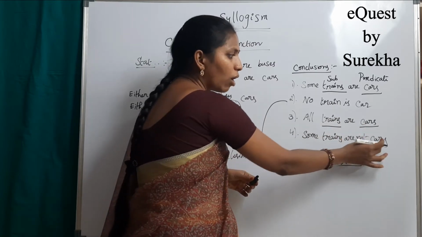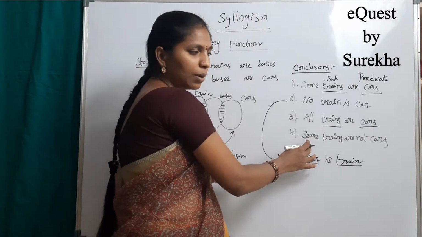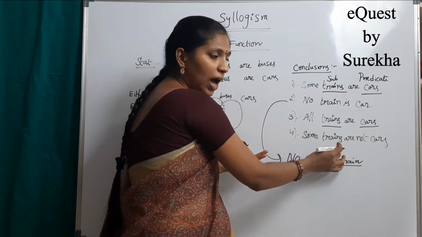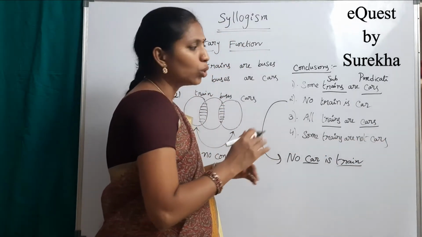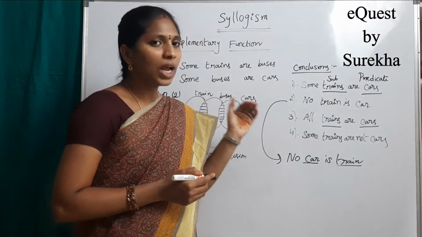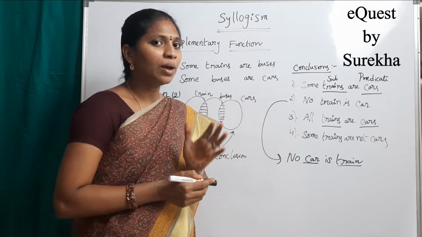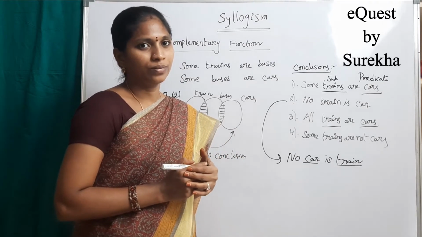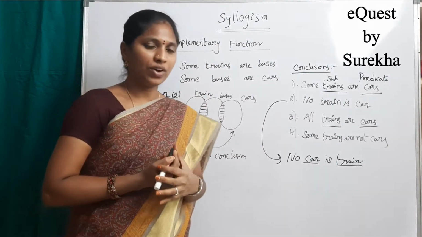Some trains are not cars is true, but the conclusion some cars are not trains is wrong. Don't change subject and predicate in the case of all and some not. We can change subject and predicate in the case of some and no. These are the important points in the case of a complementary function.